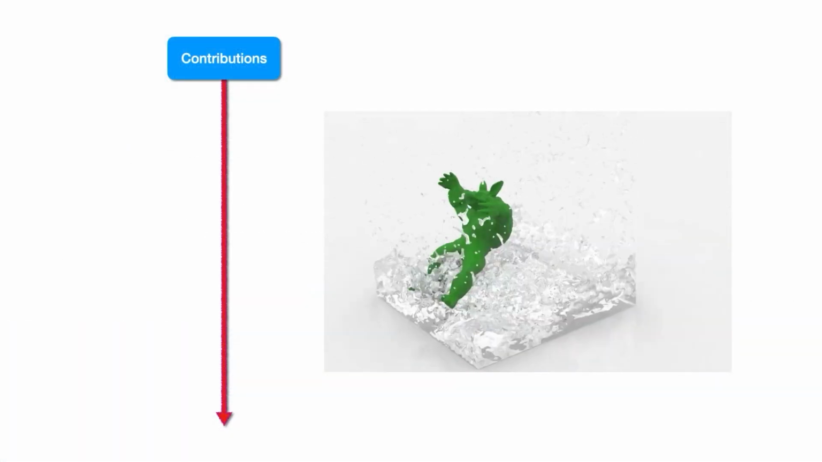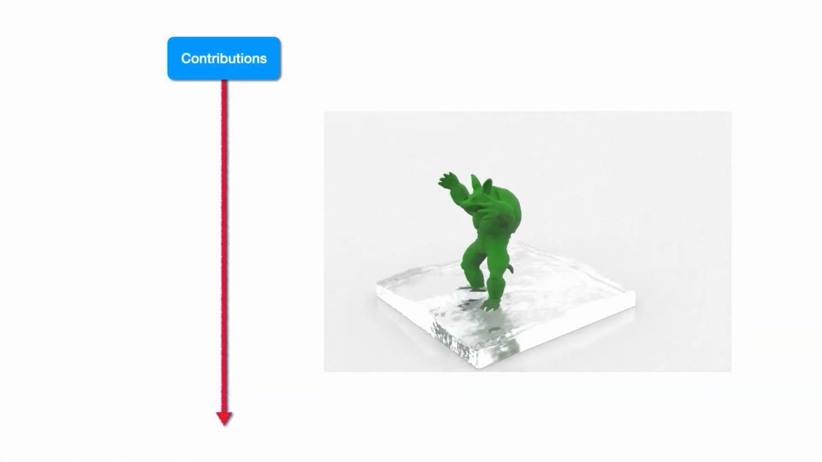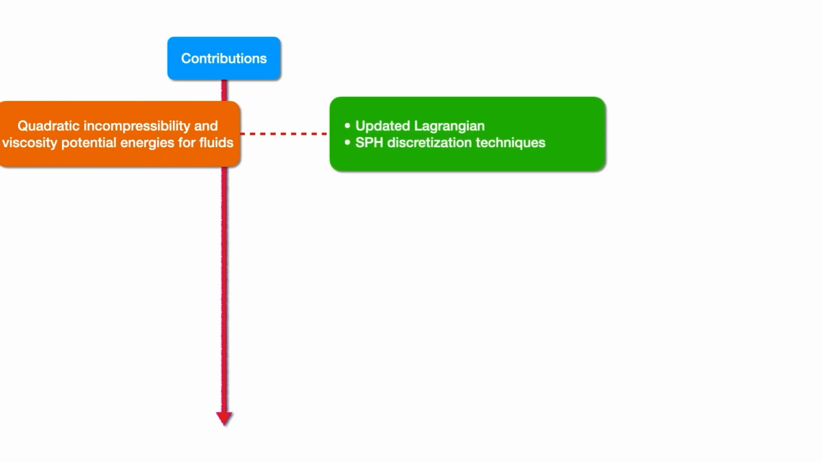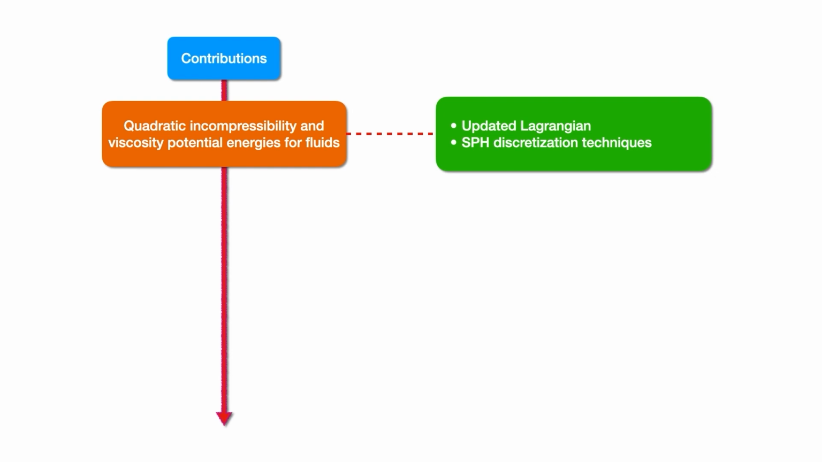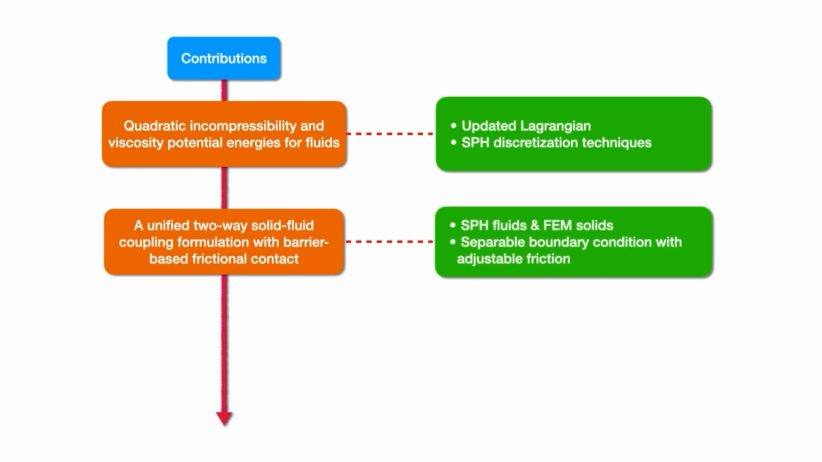We present a robust and efficient method for simulating Lagrangian solid-fluid coupling based on a new operator splitting strategy. To achieve this, we design quadratic incompressibility and viscosity potential energies for fluids based on an updated Lagrangian update rule and SPH discretization techniques. We then propose a unified two-way coupling formulation with barrier-based frictional contact to couple SPH fluids with FEM solids. The separable boundary condition with adjustable friction is enforced with the penetration-free guarantee.